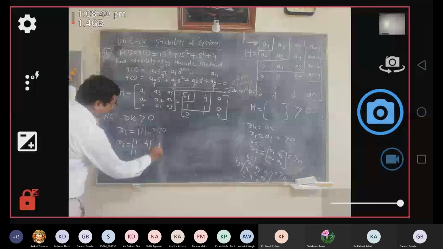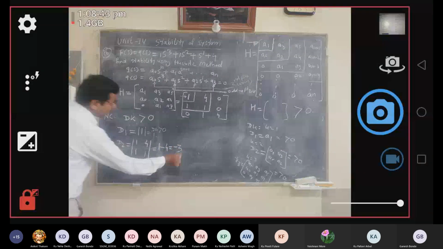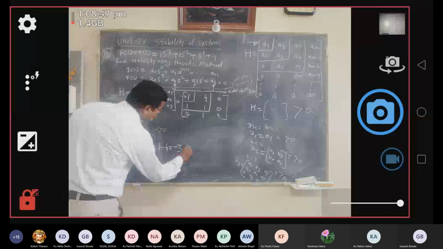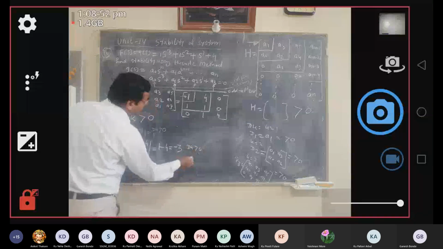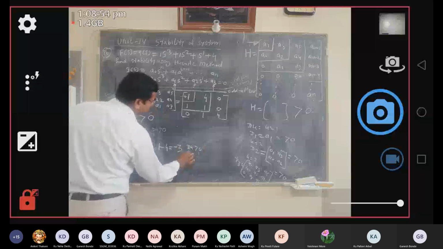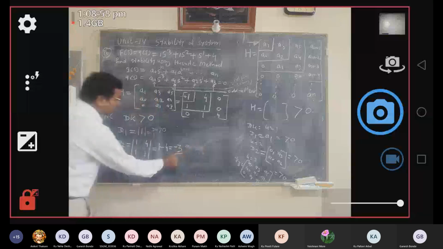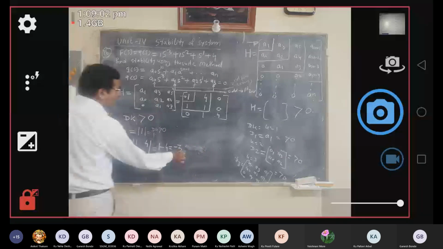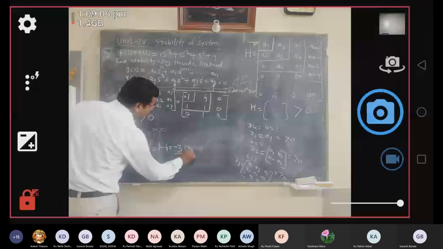Here 1 into 1, 1 minus 4. It could be minus 3. So whether DK is greater than 0, this condition is not satisfied. Okay. So here we got D2 to be negative. So that means this condition is not satisfied. तो आप इसके ऊपर ये भी लिख सकते हो not satisfied.